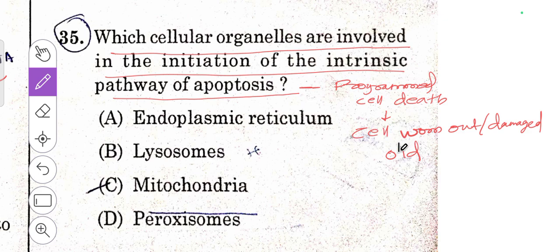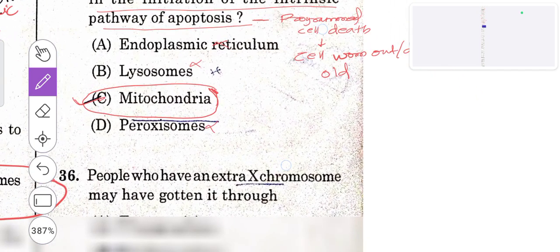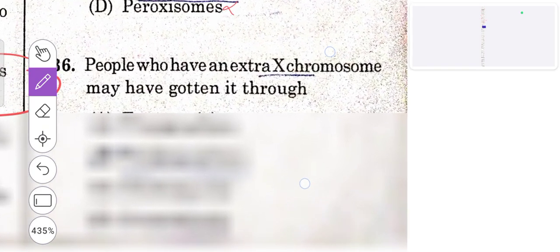This programmed cell death is done by a special cellular organelle, that is mitochondria. This mitochondria will start doing this activity. So C is the right answer. The ER, lysosome, peroxisome are not a part of this apoptosis. Then 36th question: